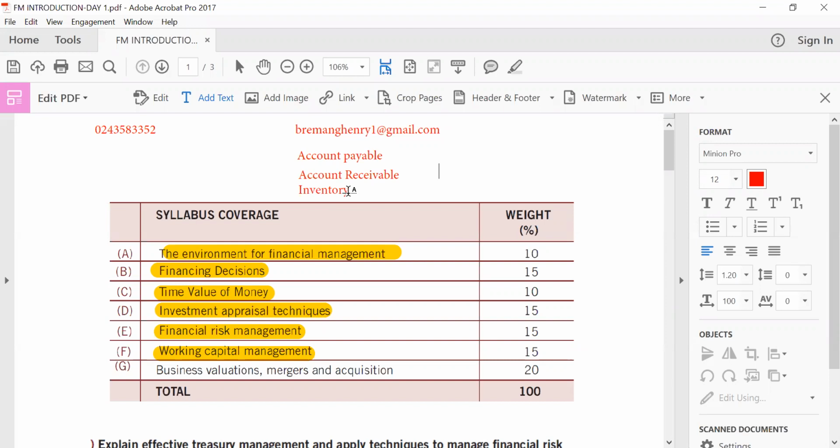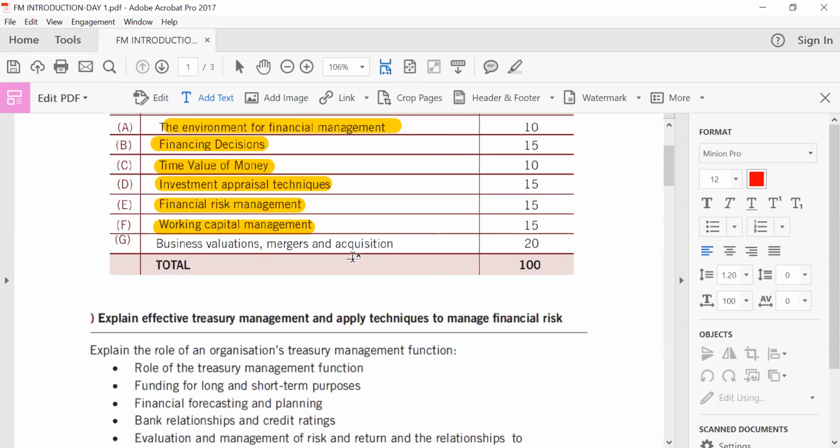Account receivable, we'll be looking at factoring. We have two main types of factoring: recourse factoring and non-recourse factoring. Payables, we'll also be looking at issues pertaining to payables. Then the last bit we talk about under working capital management is cash management. How are you managing your cash? We'll be talking about the Miller-Orr model and the Baumol model. These are issues that we'll be talking about under cash management.